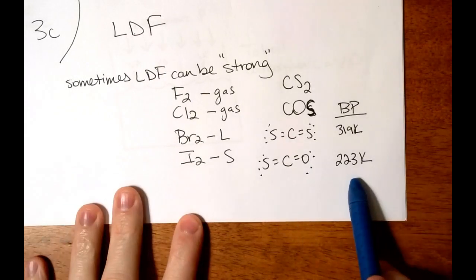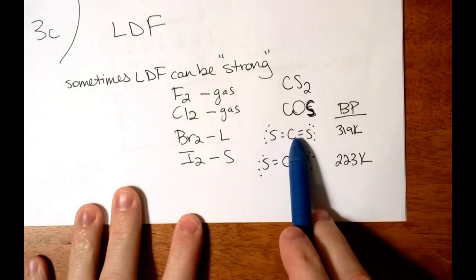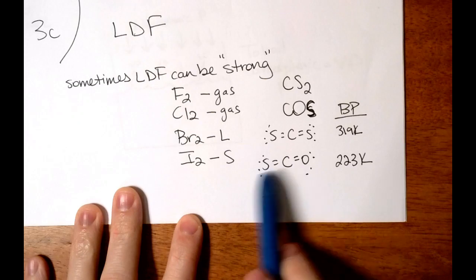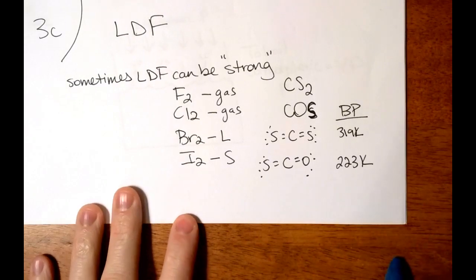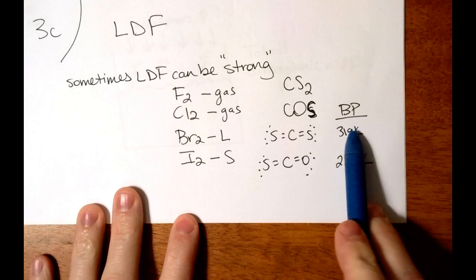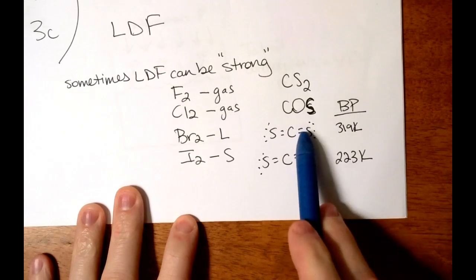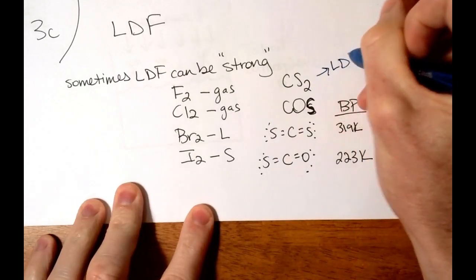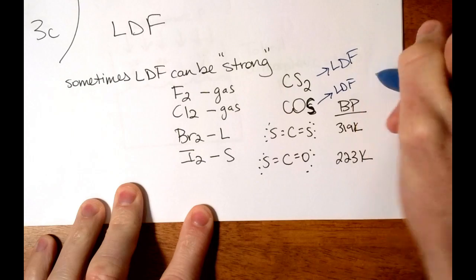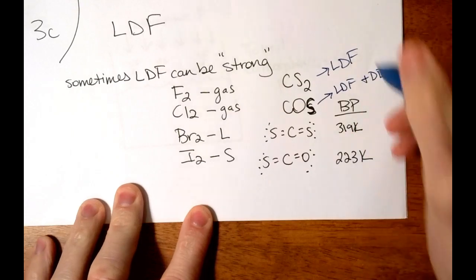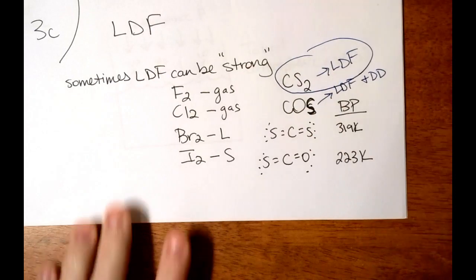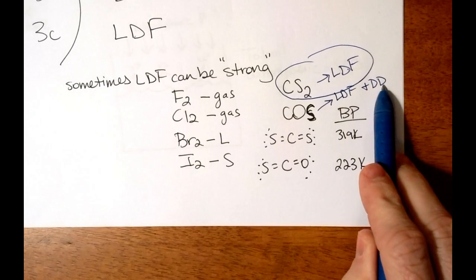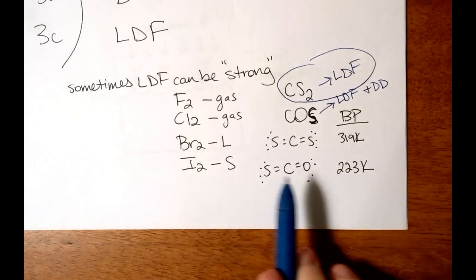But when you look at the boiling point, CS2 actually has a higher boiling point than COS. And like we're really going to see on the next page, the greater the boiling point, the greater the intermolecular forces. So CS2 only has LDF, COS has LDF and dipole-dipole, but according to the boiling point, the LDF of CS2 is greater than the combination of the LDF and dipole-dipole from COS. So you just have to pay attention to the information.